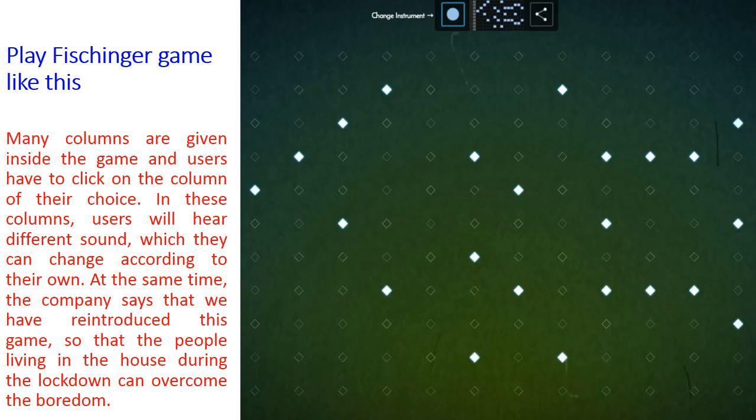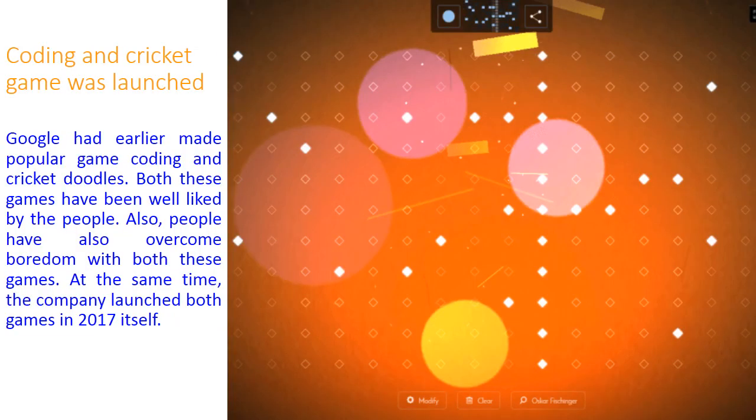Okay friends, now you have seen already the coding and cricket games that were launched and published, and we are playing these coding and cricket games in previous videos. If you have not watched them, you can go to our channel and watch them. These are very popular Google Doodle games, and Google has earlier made popular coding and cricket doodles.